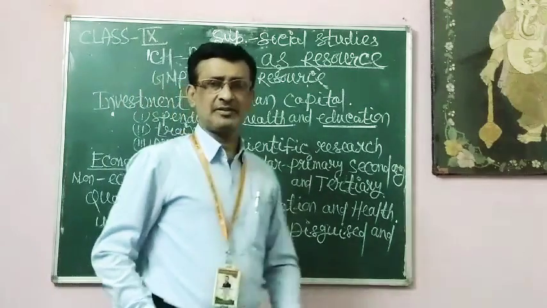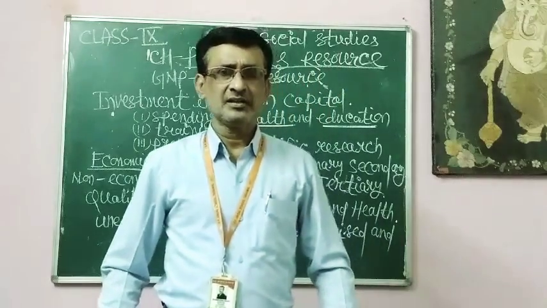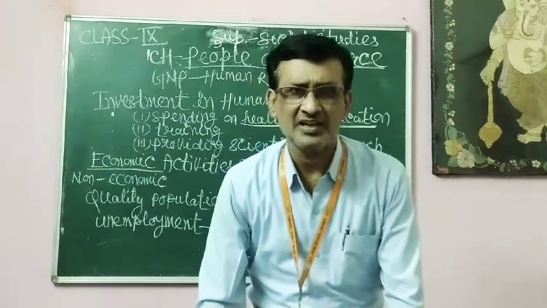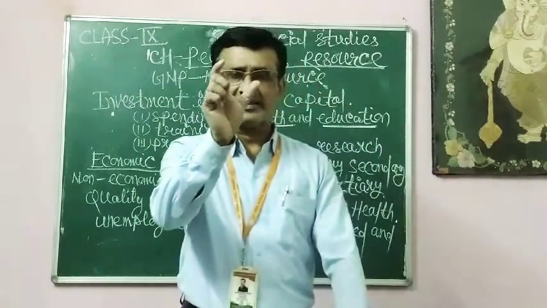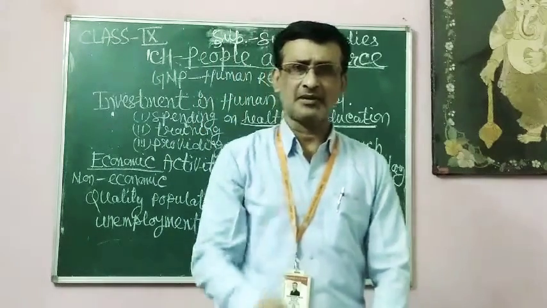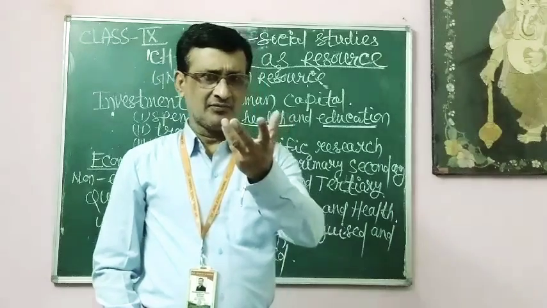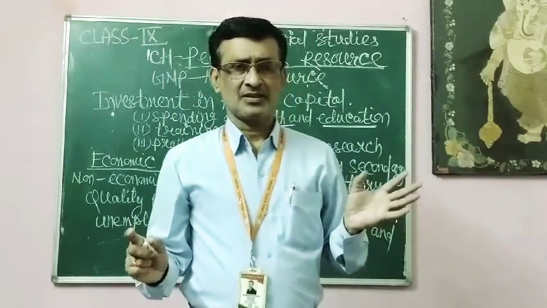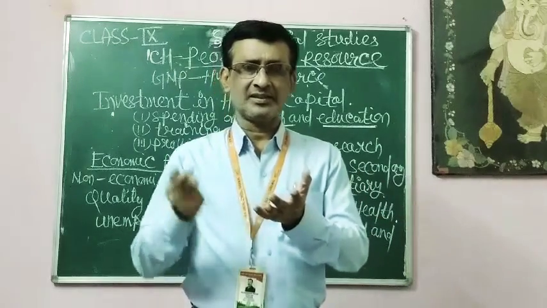Then disguised unemployment, which is otherwise known as hidden unemployment. Hidden or disguised unemployment is a situation in which, instead of the required labor force, more laborers are employed. These excess laborers are known as the disguised unemployed. The work for these excess laborers is nil. Instead of 5 laborers, they are engaged with 7 laborers.